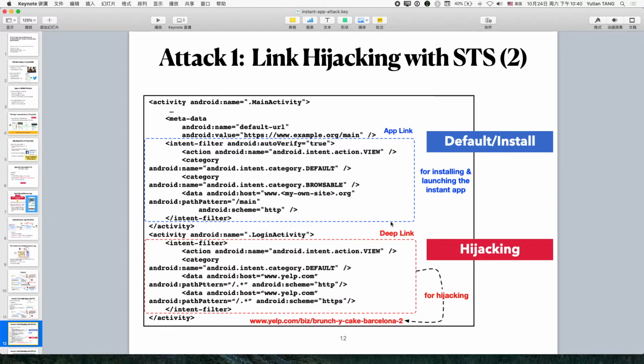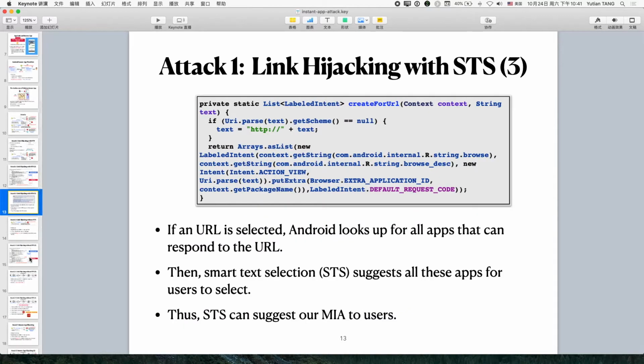And we also have a deep link. The deep link is designed as follows. In the deep link, we can process all the YEP URLs. As Android does not verify any deep link, the app can be installed correctly. In Android, if a URL is selected, Android will look up all the apps that can respond to the URL.